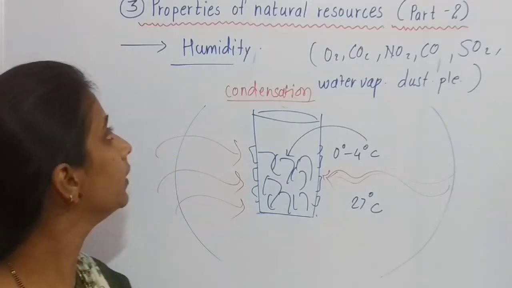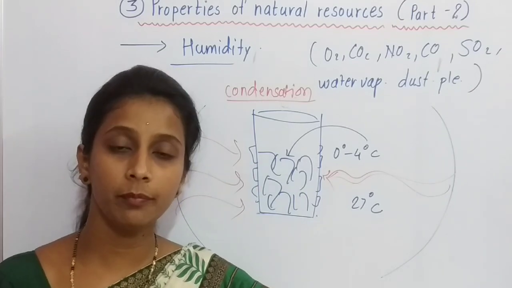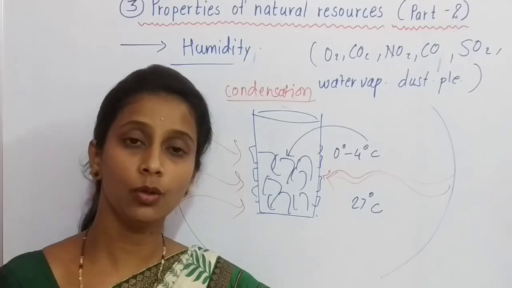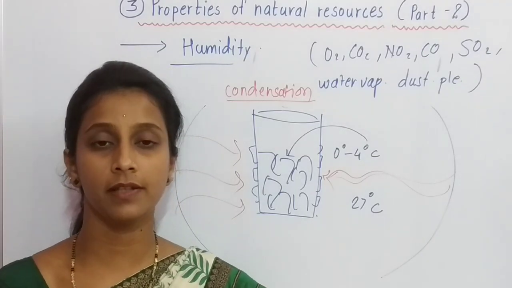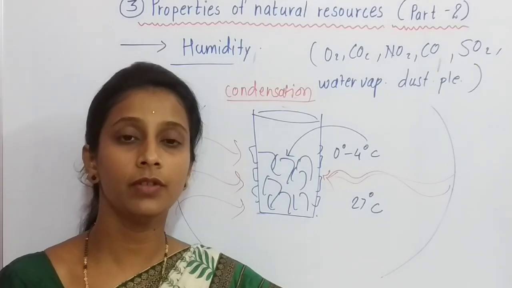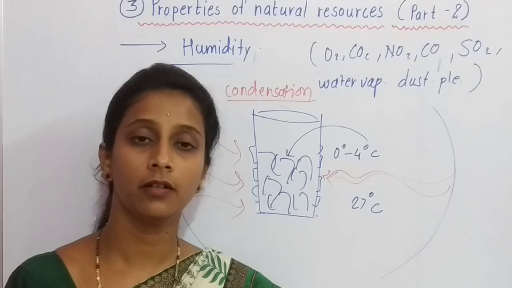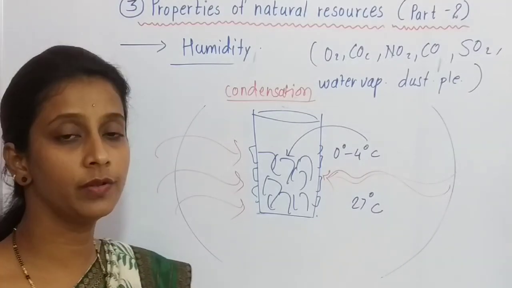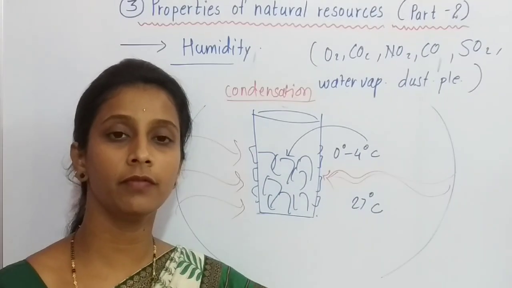Now students, humidity. Where a high heat area is present, at that place high humidity is present, and where a very low amount of heat is present, in that region very less humidity we can observe. So humidity depends upon the heat. Where a high heat area is present, high humidity we can observe. So this is about humidity, which is an important property of air.